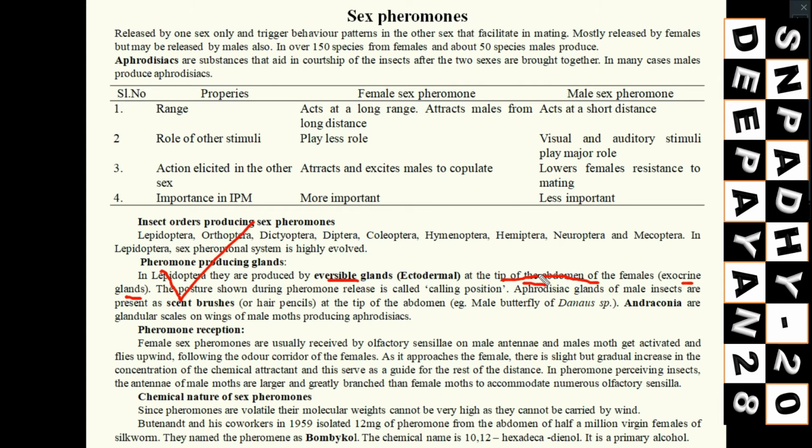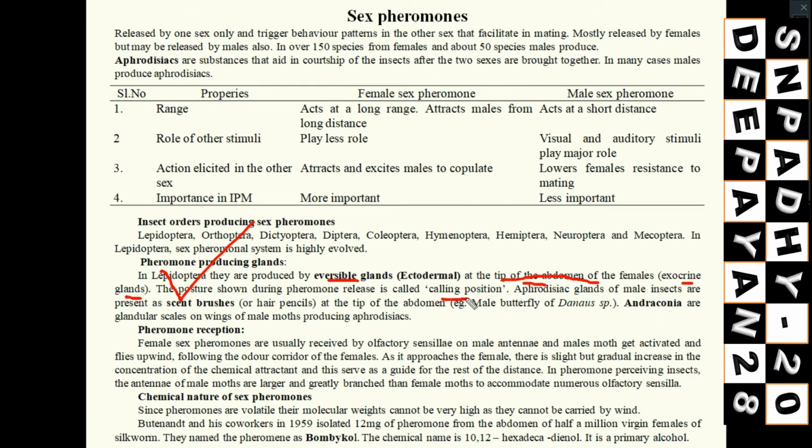There is one specific term, that is the calling position. Whenever the female moths produce this pheromone from their eversible glands, they will show a posture, just like a calling position. That means they are producing the pheromone, they are calling the males for mating. That is known as the calling position. Here you can see, just note it down.